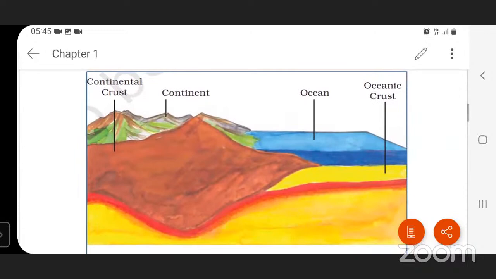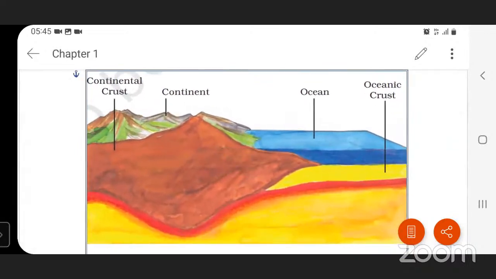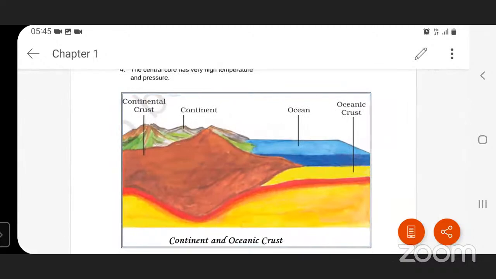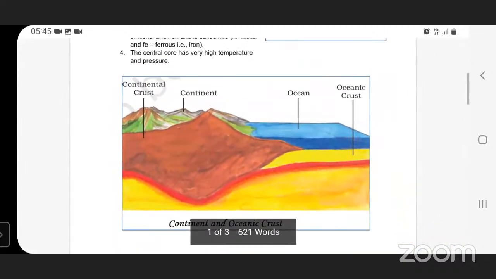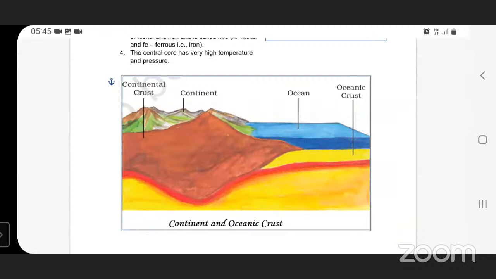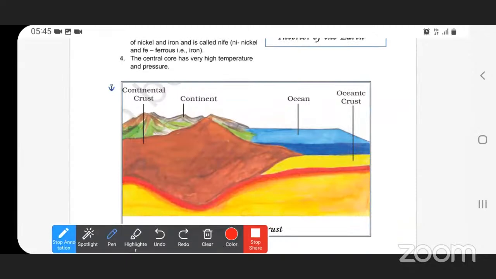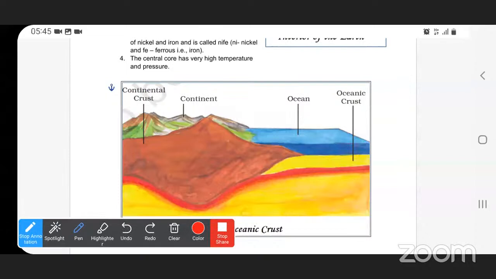Continental crust means the land, the land surface area. We can take it as a mountain or the land surface, everything.